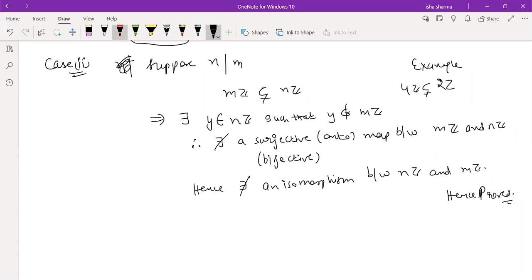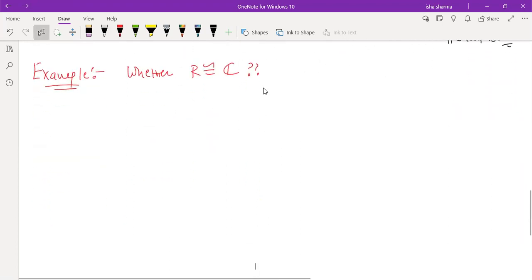So moving to the next example, or you can say result. You have to answer whether R is isomorphic to C, the field. So we are talking about rings, but particularly they are fields, but we just need to use the property of ring isomorphism.